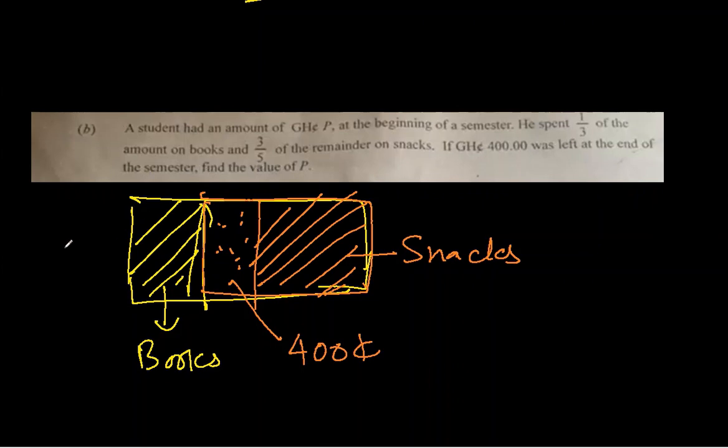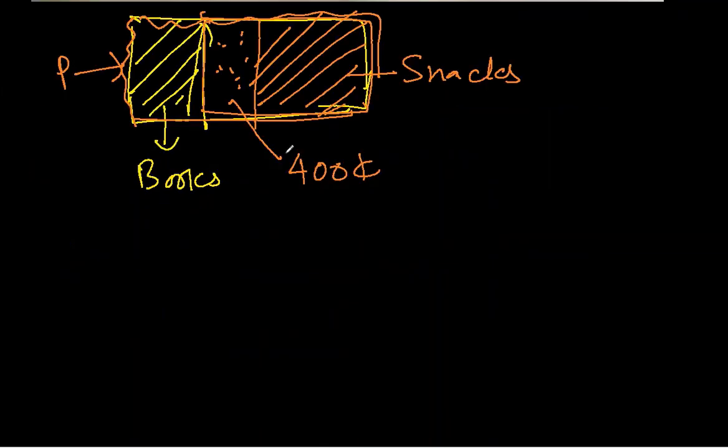What is P? P is this whole thing. Right? So let's do the first step, where P was the initial amount and 1/3 of P was spent on books.